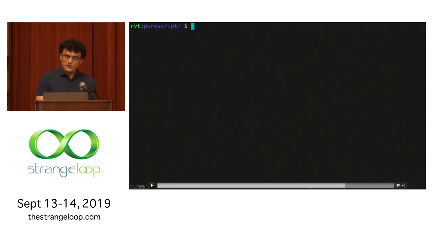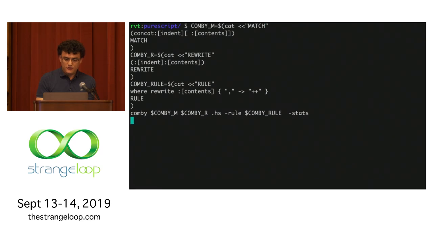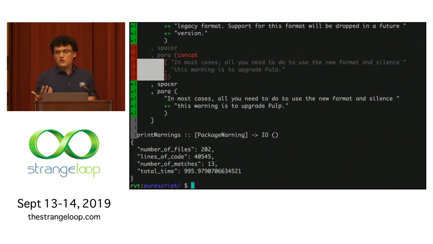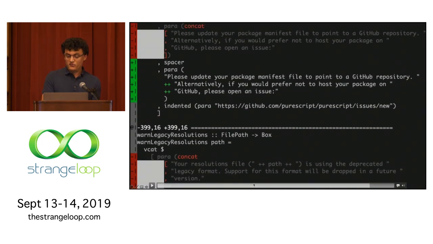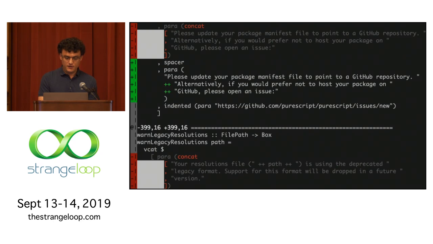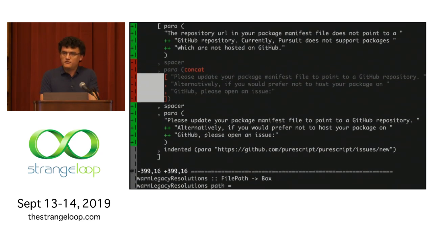All right, so again, we can copy that pattern and run it on the code base and then get a lot of output. Sometimes you want to run a formatter to re-indent the code, for example. There are also ways to manipulate the white space indentation in Combi. There are more examples of that if you are interested. Let me know after the talk. All right, so we have a lot of diffs, and we can actually apply this change to our code.